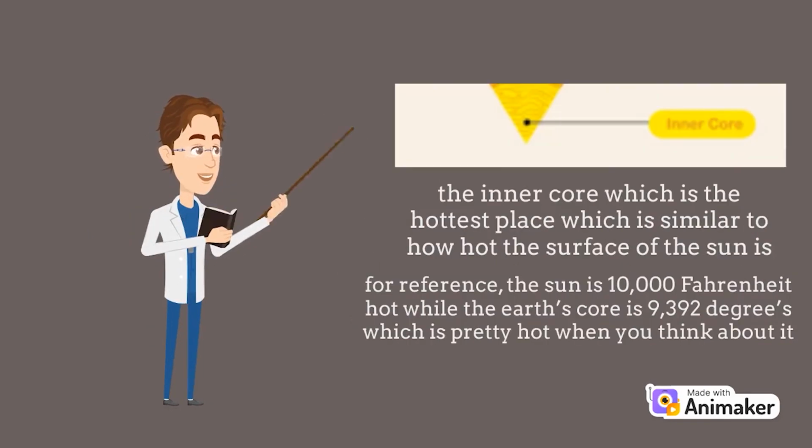Lastly, we have the inner core, which is the hottest place, similar to how hot the surface of the sun is. For reference, the sun is 10,000 Fahrenheit hot, while the Earth's core is 9,392 degrees, which is pretty hot when you think about it. So now that we've discussed the layers of the Earth, where were we?